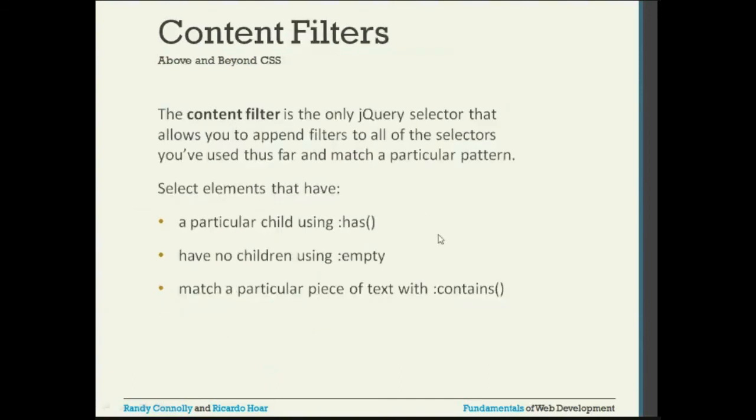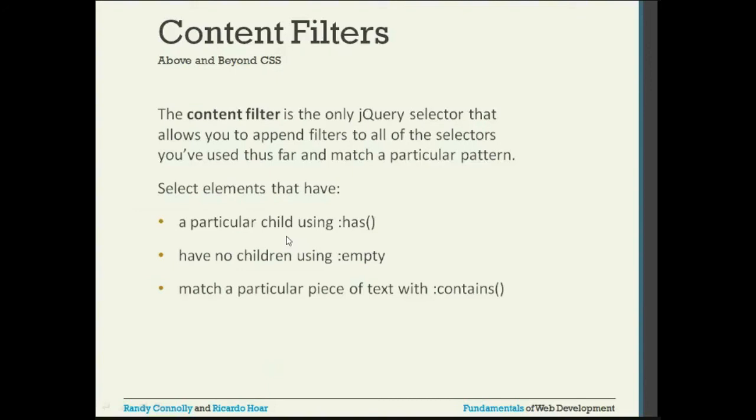Content filters. The content filter is the only jQuery selector that allows you to append filters to all of the selectors you have used thus far and match a particular pattern. Select elements that have a particular child using has.